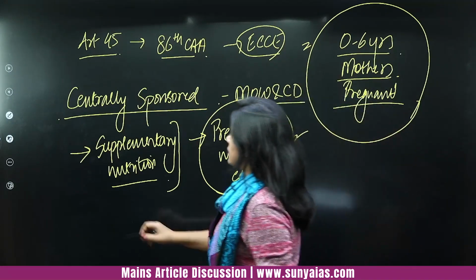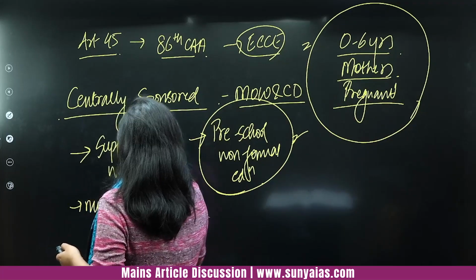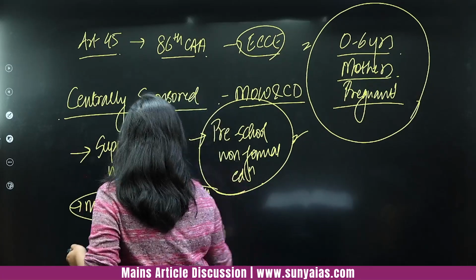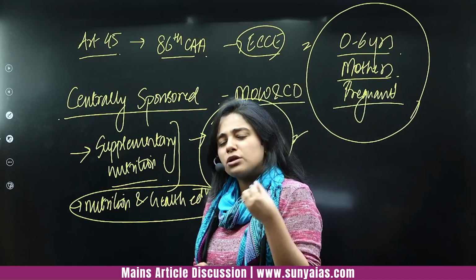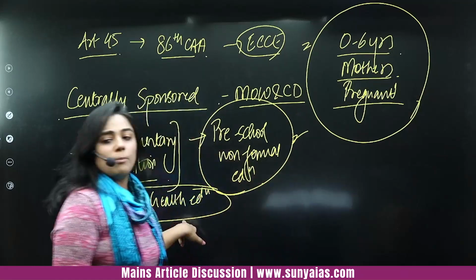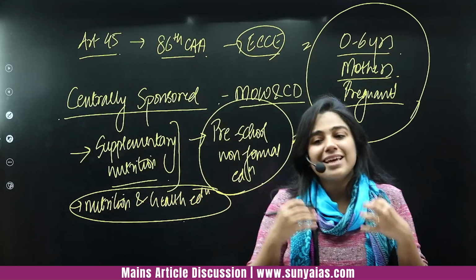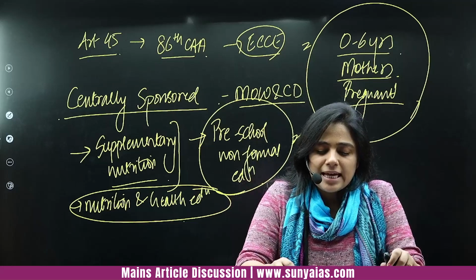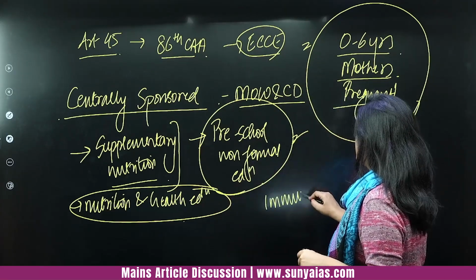Then the third thing is nutrition and health education. Why is this important? Do you think they will be educating about nutrition and health to the 0 to 6-year-old child? No. This component is mostly for the pregnant and lactating mothers on what they should eat so that their children are healthy, right? That is there. A very important aspect is immunization.